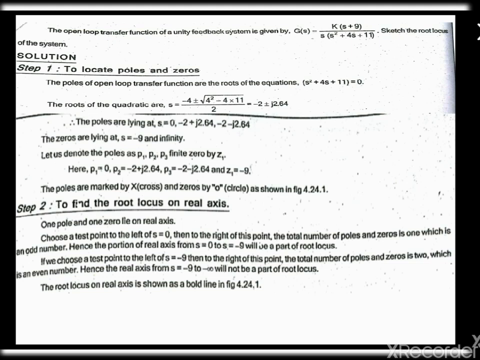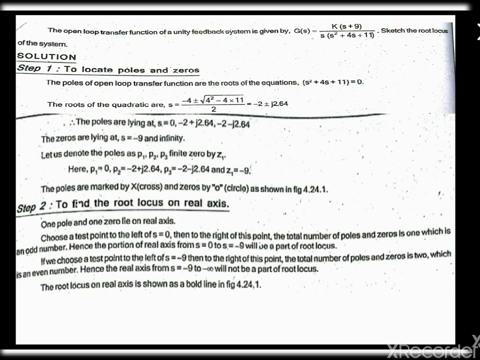Now we are going to find the root locus on the real axis. Here we choose a test point on the left side of the S-plane; if to the right of the point the total number of poles and zeros is an odd number, then that portion of the real axis, from s = 0 to -9, is part of the root locus. If we choose the test point to the left of s = -9, then to the right of this point the total number of poles and zeros is an even number.